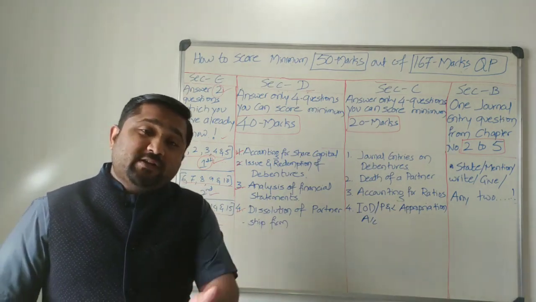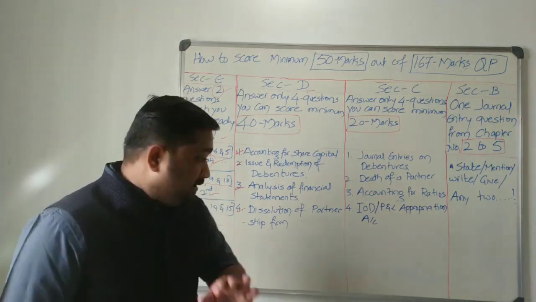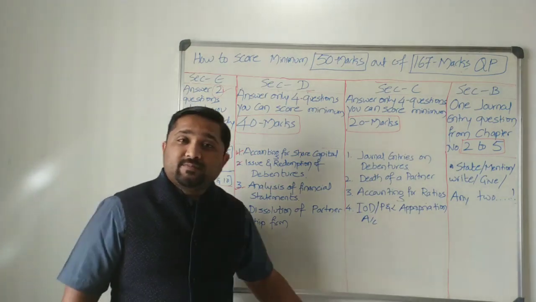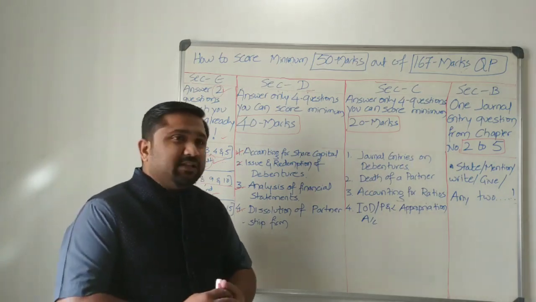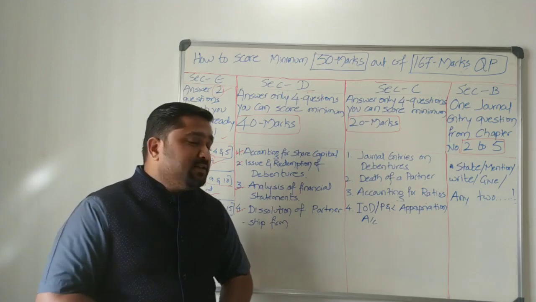Again, you don't know whether they are going to ask admission or a retirement. So let us not take a risk. So NPO is over, a reconstitution of a partnership firm is over. That is admission or retirement. The one more last question is easy, but I don't know how you take it.